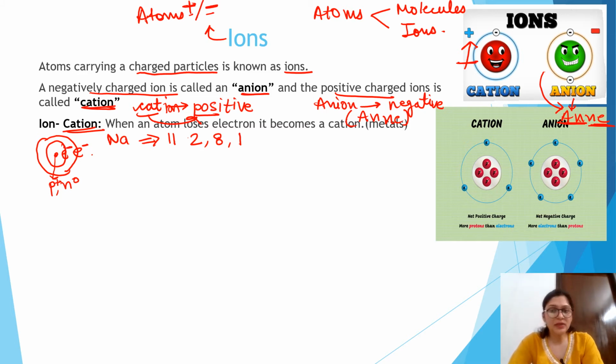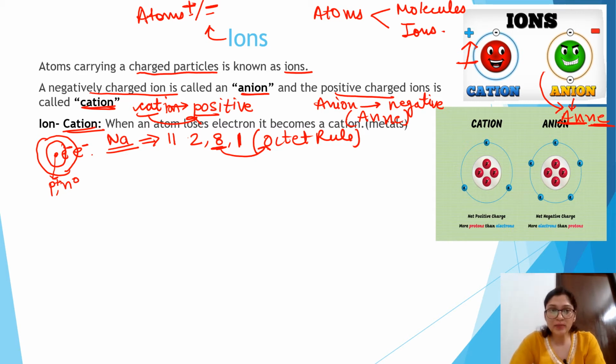Every element in this world wants to achieve stability, and how does sodium achieve stability if it follows the octet rule? If it has 8 electrons in the outermost shell, then sodium becomes stable. So how can it achieve 8 electrons to become stable? When sodium loses this 1 electron.